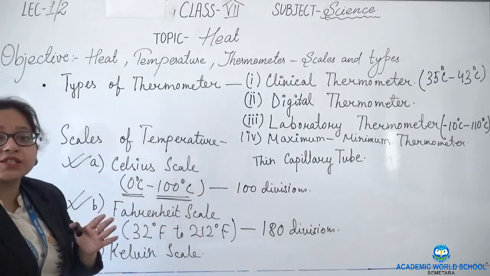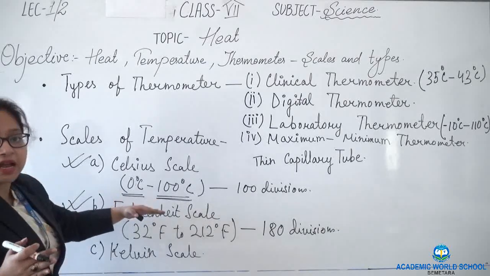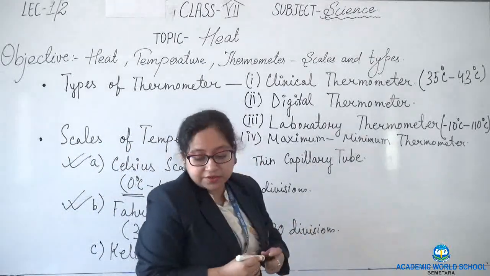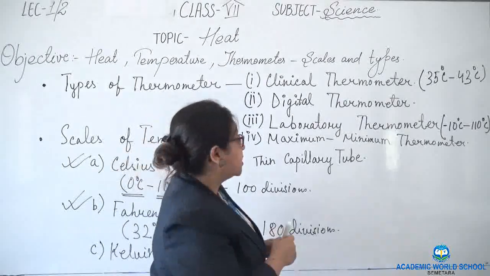There is a relation between this Celsius scale and Fahrenheit scale. What is that relation? All of you please note down the relation.